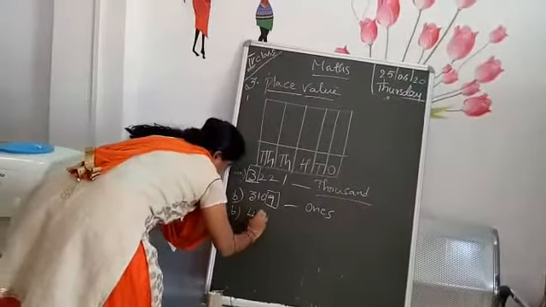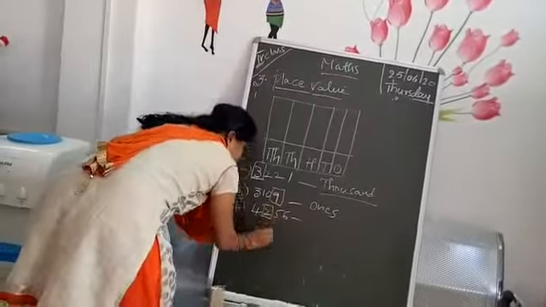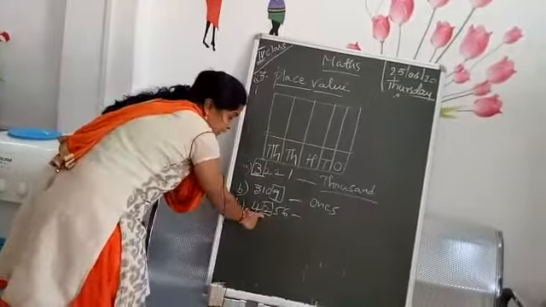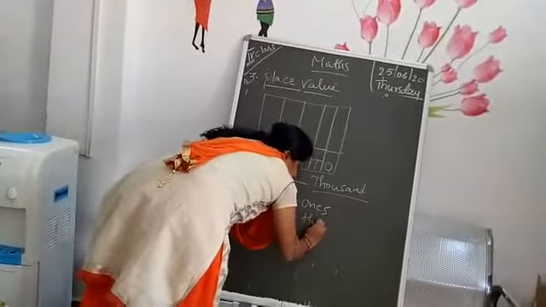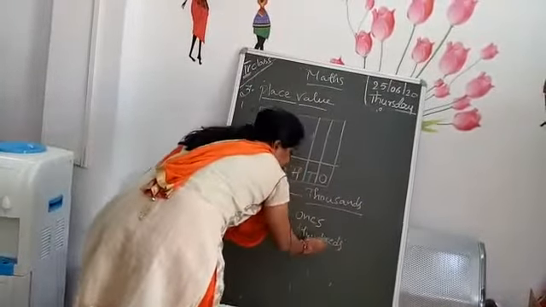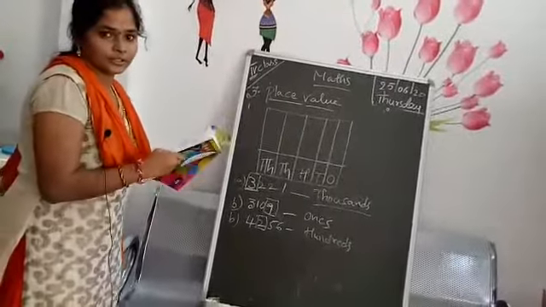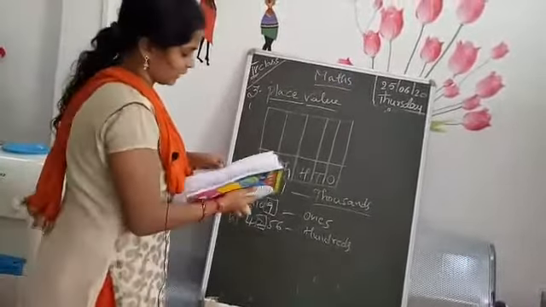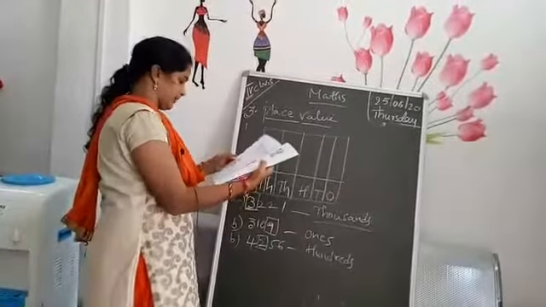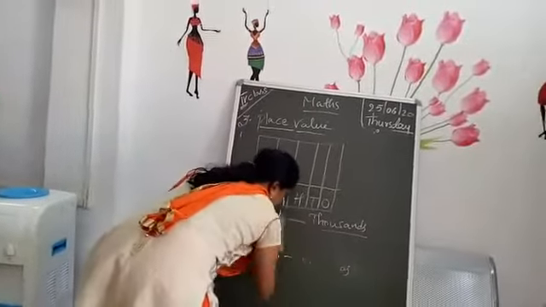B. 4,256, and they colored the 2 here. So ones, tens, hundreds. Yes or no? In the hundreds place. Clear, children? So you have to write it down here. So the next thing. In the previous classes you have learned about the place values.